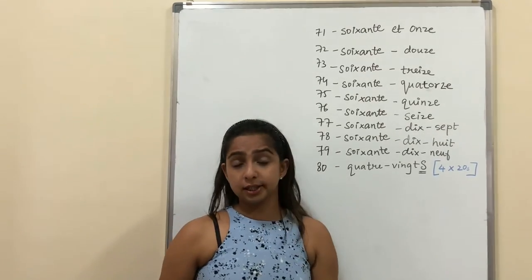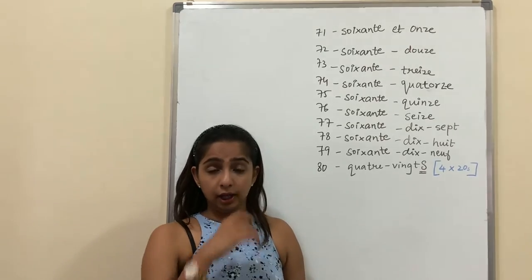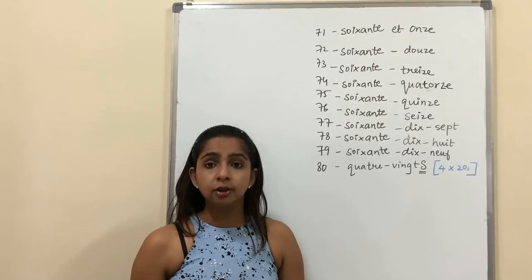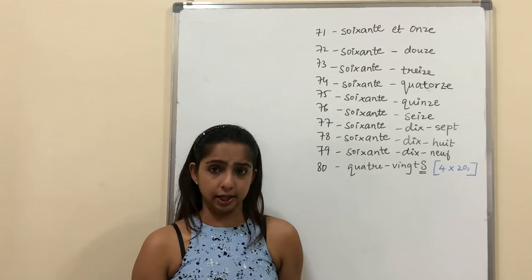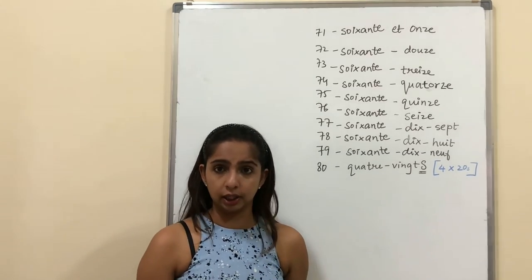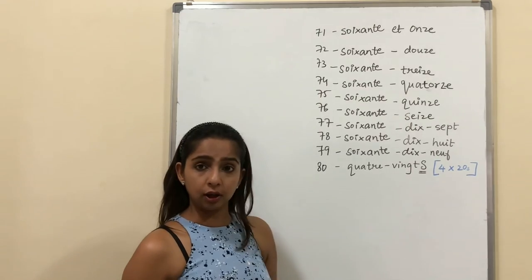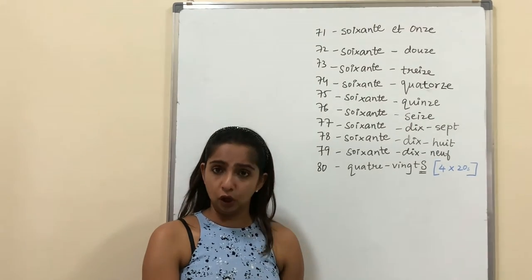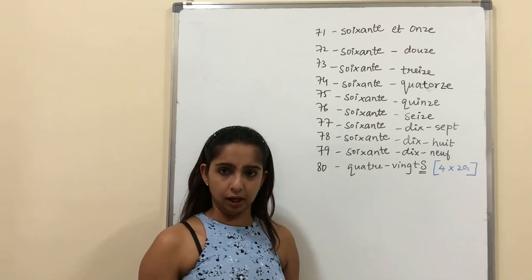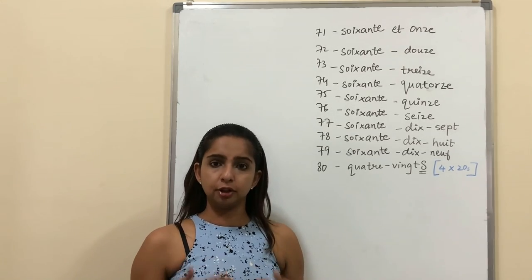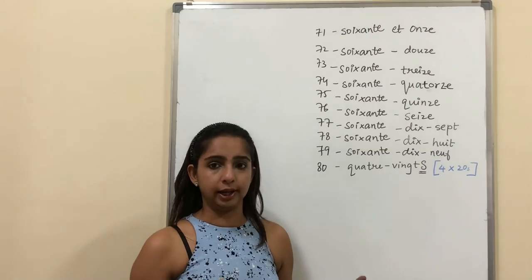I hope it was easy till 69. So now we know what is 70. It is soixante-dix. What we did was 60 plus 10. Now we continue further. We say soixante-onze. All we are going to do over here is 60 plus 11, 12, 13, 14 and just go on with that.